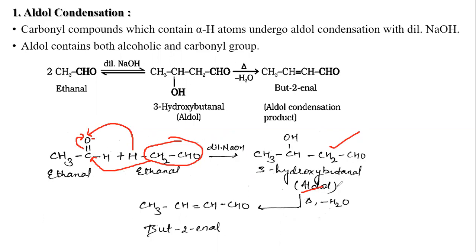The aldol which is formed will be heated. Upon heating, 1 mole of water will be removed by Saytzeff rule. On the removal of water, it gives the aldol condensation product, that is but-2-enal.